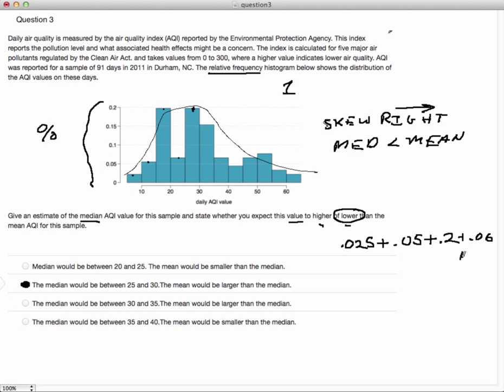Okay, let me put that last number that I added in here, which I said again was about 0.2. And so all I know, I really don't need to know the exact sum here. I just know that this sum is greater than 0.5, and 0.5 is 50%. And what you've got to remember about the median is that it slices the distribution in half. And so what that tells me is that somewhere about here-ish, there's going to be 50% of the data below that value, and 50% of the data above that value. Okay, so hopefully that helps. If you need some more hints on that one, don't be shy about asking me.